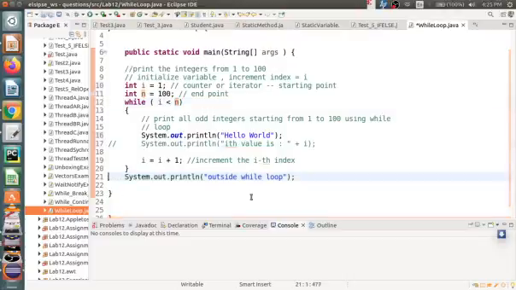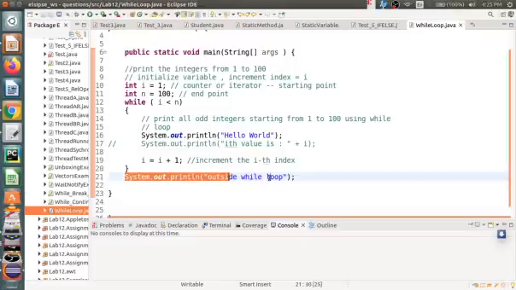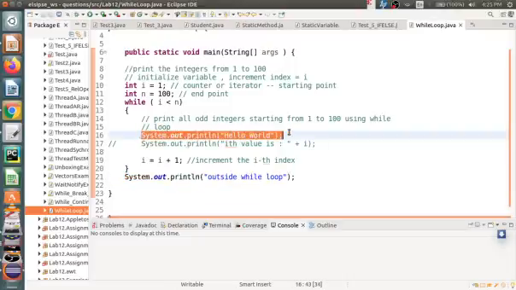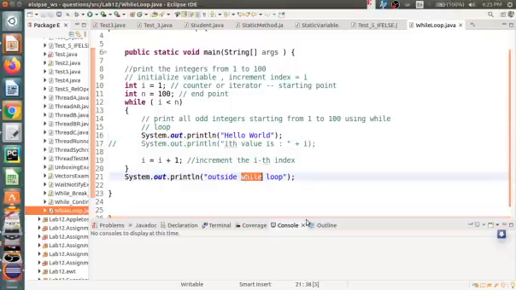Suppose there is another statement after the while block, outside the while loop. After that it will print the outside while loop statement. So it will print System.out.println hello world 100 times, then it will print the outside while loop statement. The control will go to the next statement.